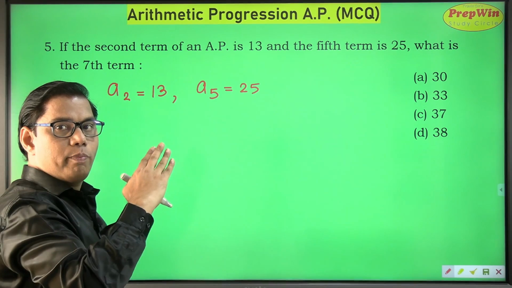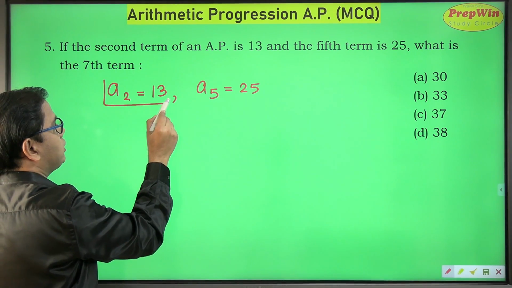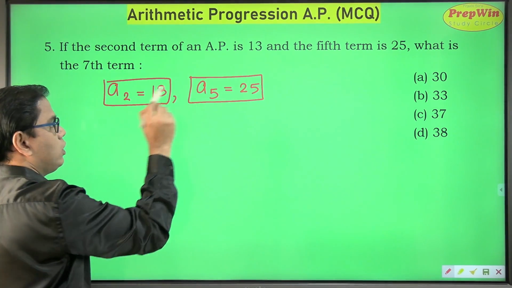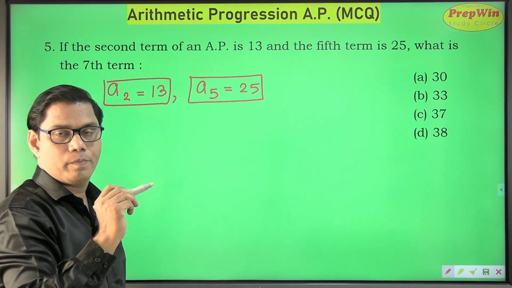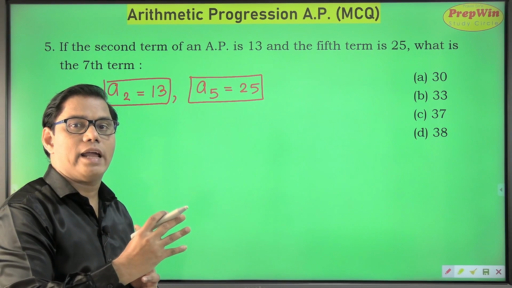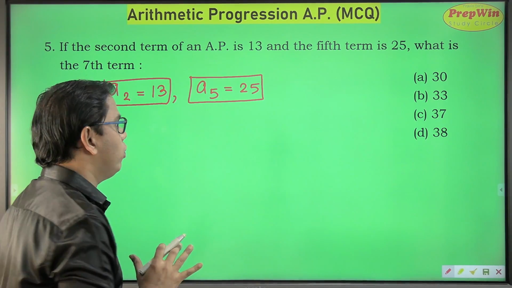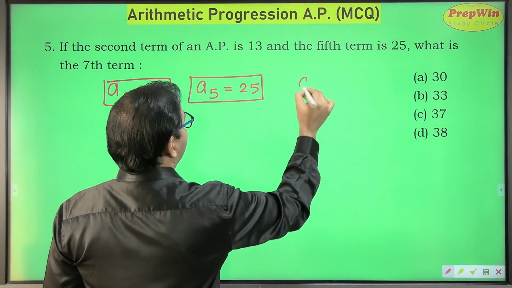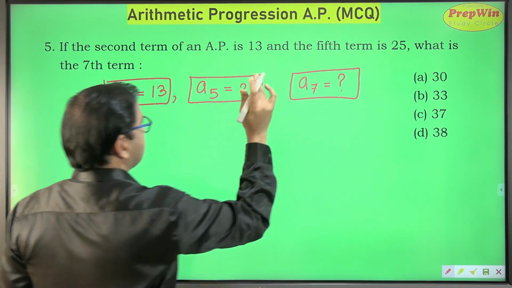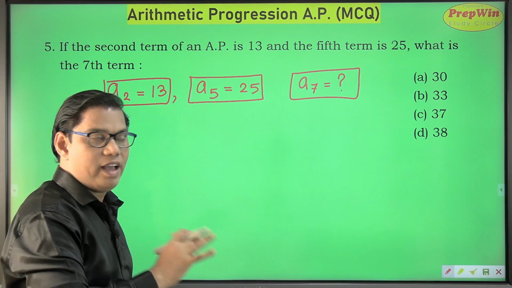Now I have to use both the equations very intelligently to get my answer. I'll frame equation number 1 from this piece of information and equation number 2 from this piece of information. So these will be two equations with two variables, and we have to solve them simultaneously. Yes, you got it right. We have to solve them simultaneously. Let's move ahead. And also we have to find out the seventh term. Don't worry, it's important. If we have a proper approach, we can crack it very easily.